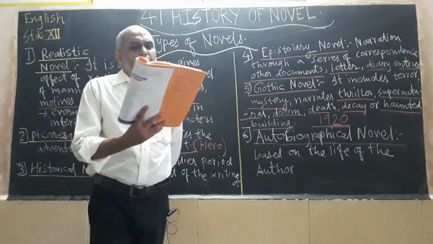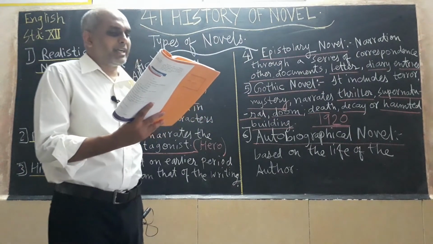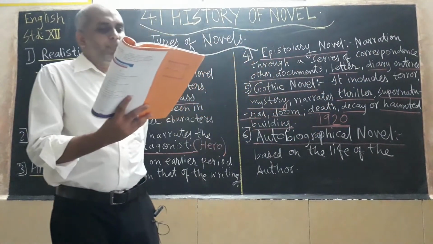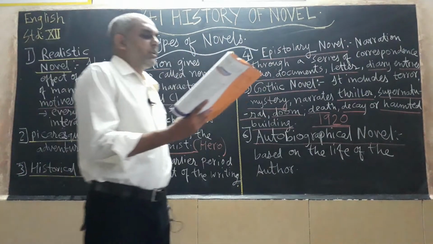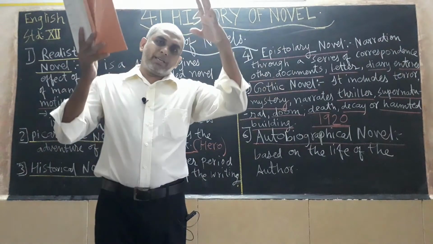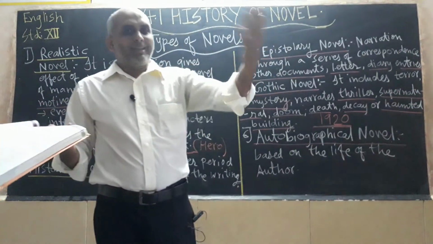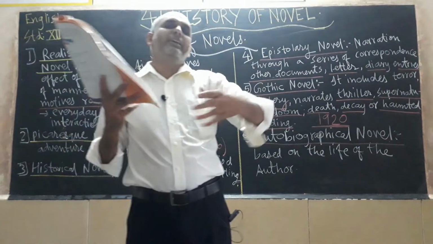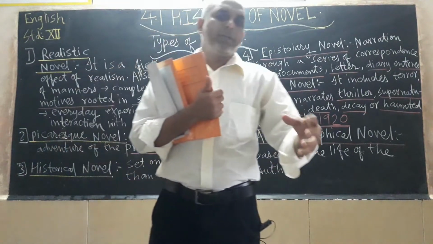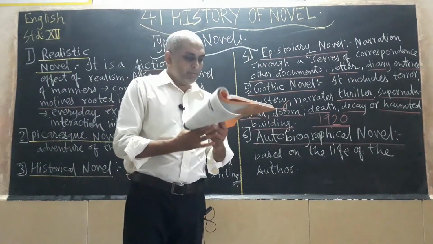Next, epistolary novel. The word epistolary derives from the Latin word epistola, which means a letter. The epistolary novel is one in which the writer presents the narrative through a series of correspondence or other documents. Although letters are the most common basis for the epistolary novel, diary entries are also a popular form of this type. So for a documentary about whatever situation happened in the country, the producer and actors will visit there, collect the proof about that incident and all the documents, and on the basis of the proof they will make the documentary picture. So that is an example of the epistolary novel.